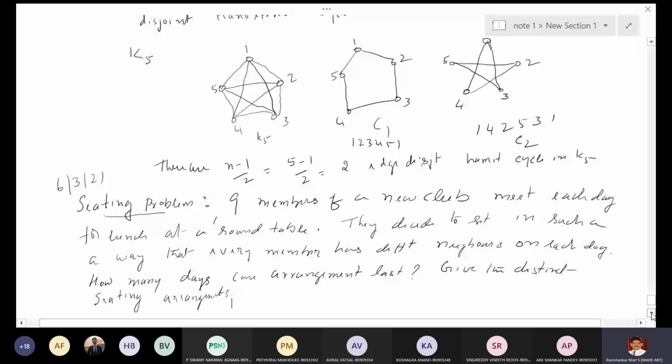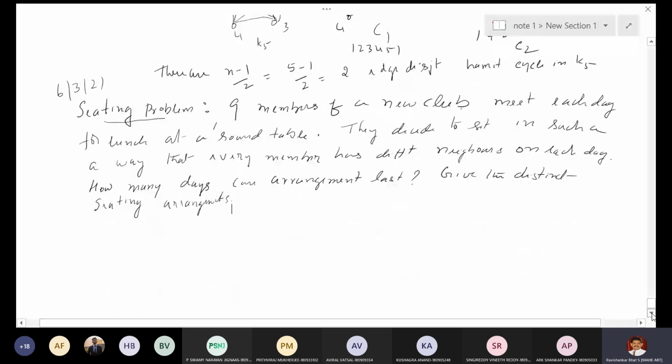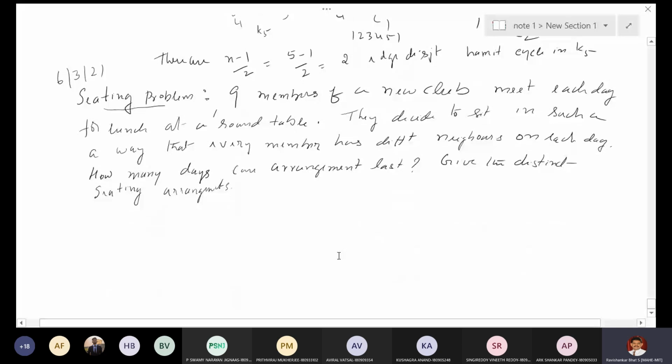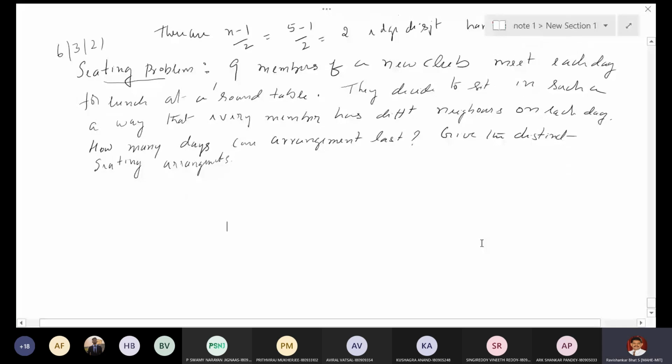Please read the question again. There are 9 members in the club. They meet each day for lunch at a round table, and they decide to sit in such a way that every member has a different neighbor on each day.